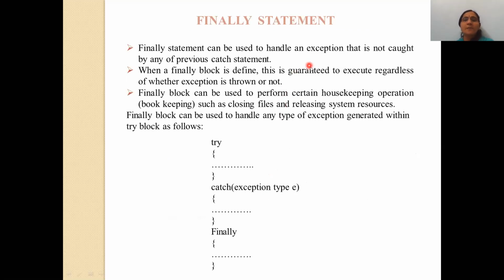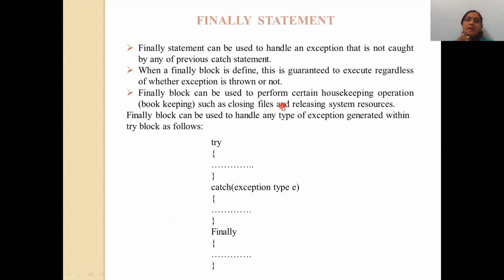The next clause is the finally statement. What do you mean by finally? If you remember, in the switch statement we have already used one default block. And what is the role of that default block? If no match is found in the switch statement, then automatically the default block will be evaluated.